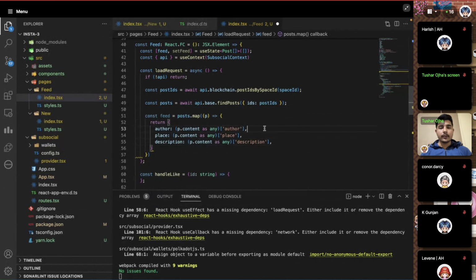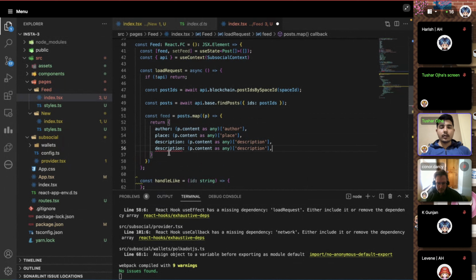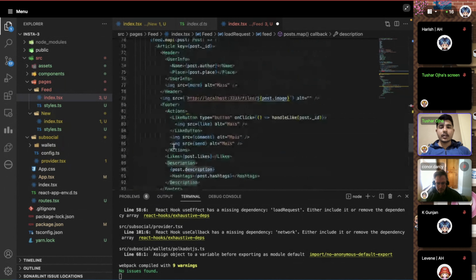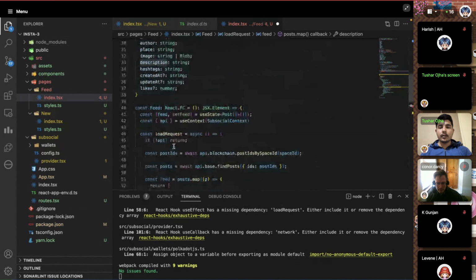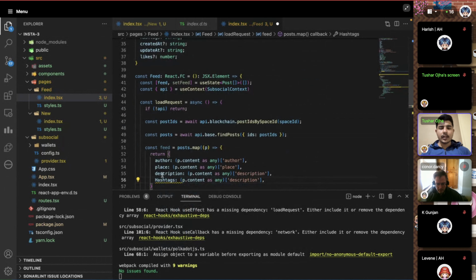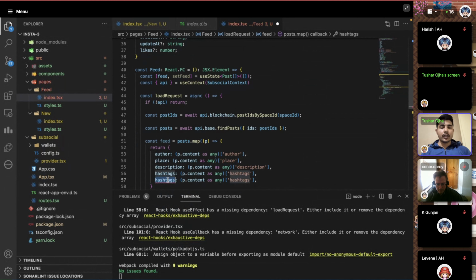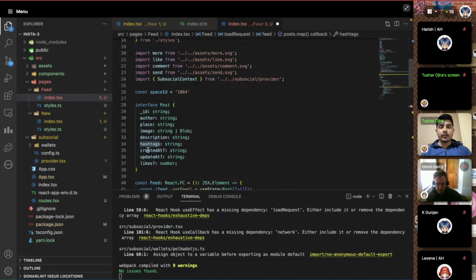Sorry. Yeah. So description property, content property, and what other properties are there? The hashtags, I guess. Yeah, hashtags, and basically all the properties which we defined earlier. We have to make sure that we get all these properties again in this so that we can use it in the UI part. So we got the hashtags, then likes.